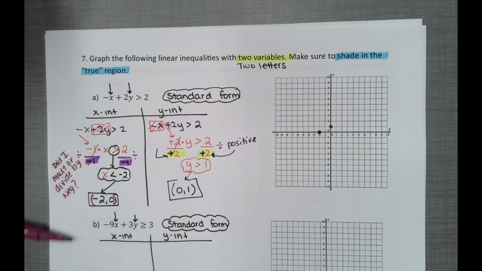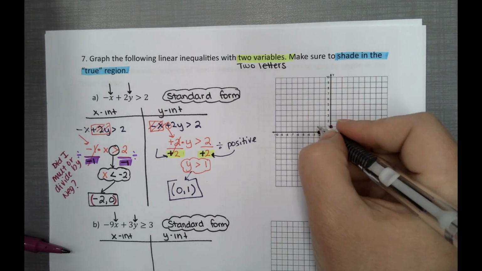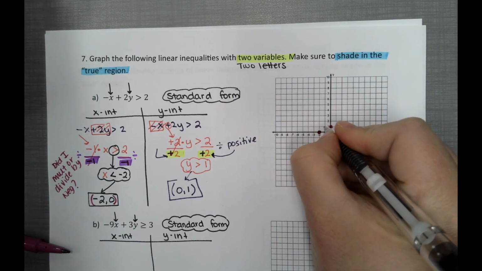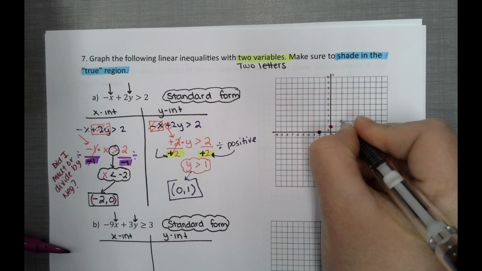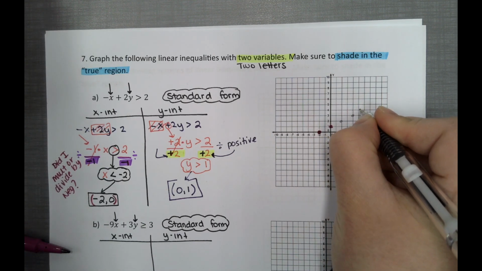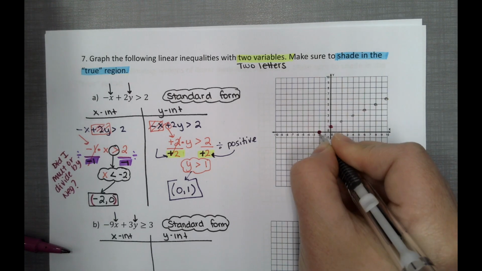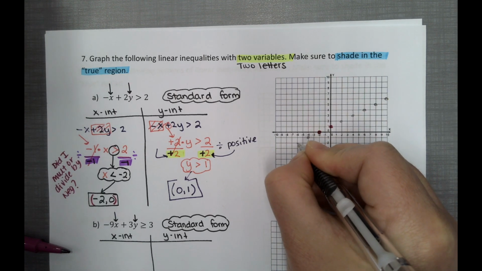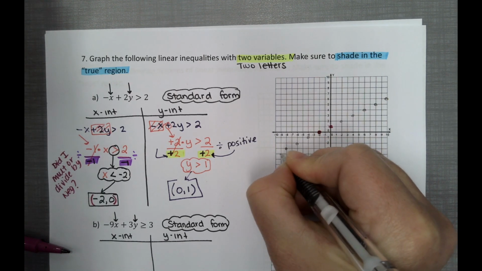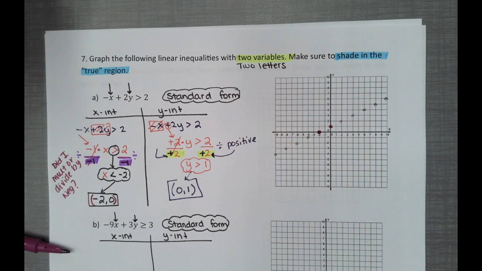Now you can use these 2 points and that's enough, and you can use a ruler, or you're going to count slopes. So up 1, 2, up 1, 2, up 1, 2, down 1, 2. And the reason I'm doing this counting slope is to give me more points so I can create a better line.